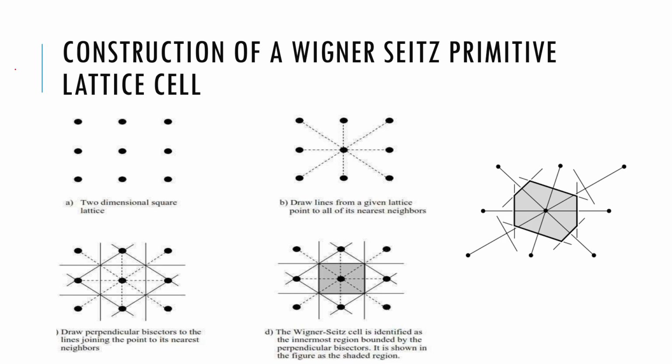If I have a periodic arrangement of atoms in space, this is a 2D square lattice. What I will do is join its nearest neighbors. If I join its nearest neighbors, I get this kind of pattern you can all see here. Then I take a perpendicular bisector through all of these vectors.